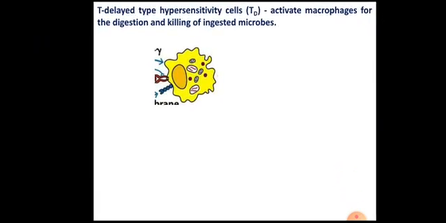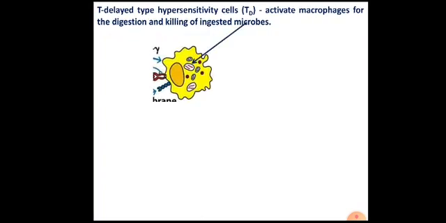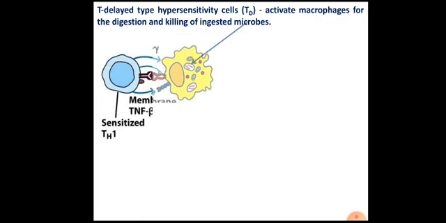In order to perform the next step, that is fusion of phagosome to lysosome, these macrophages need assistance from another type of cell.